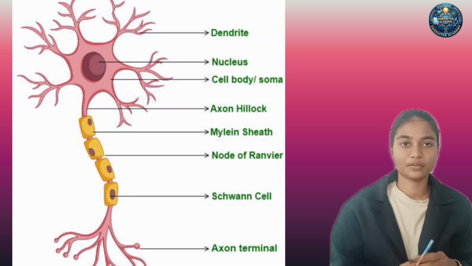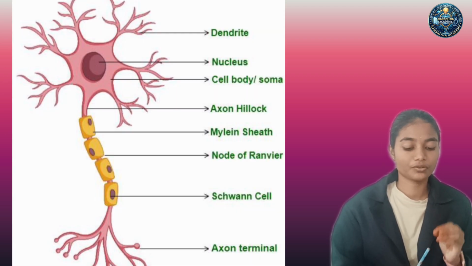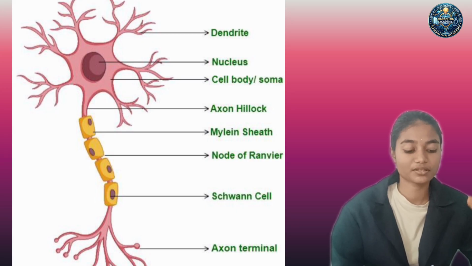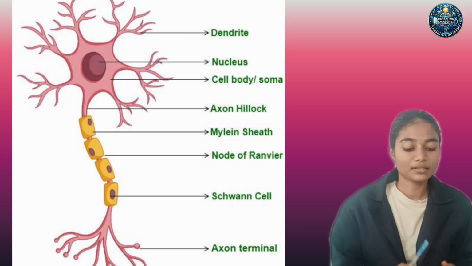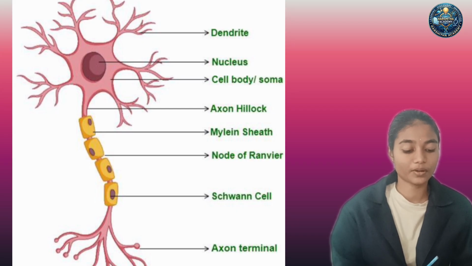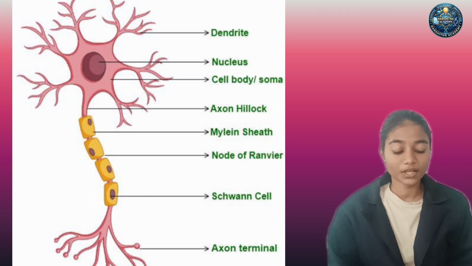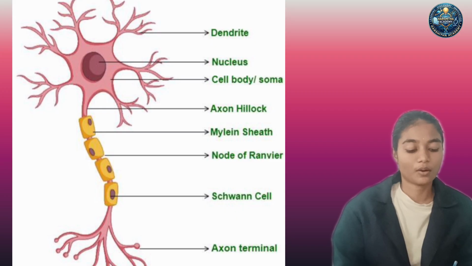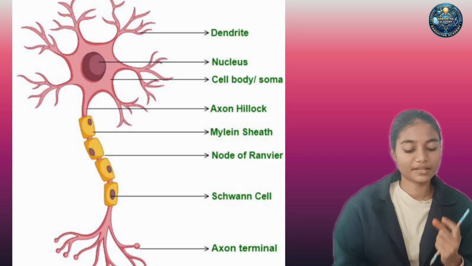Nerves are made up of neuron cells, and the structure of the neuron is very important, you have to study it. Nerves are made up of a specialized cell which acts as the basic functional unit, called a neuron. The first structure is dendrites, thread-like structures arising from the cyton. They collect the information signals from outside and pass them to the axon. Cyton is nothing but the cell body, which contains a nucleus and dendrites.